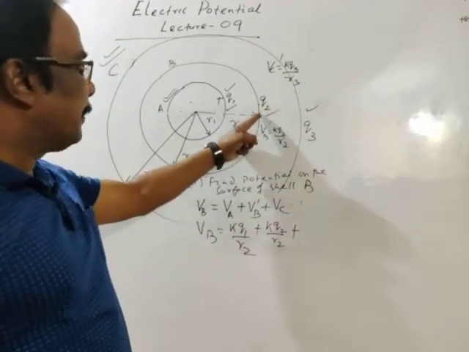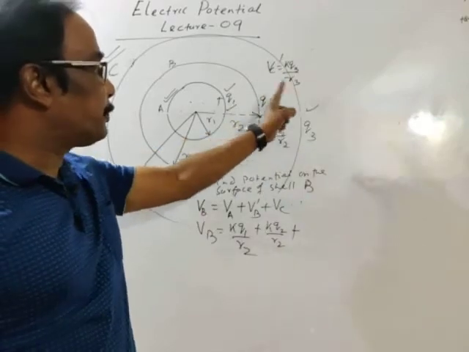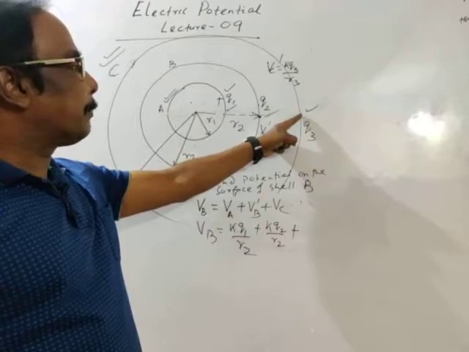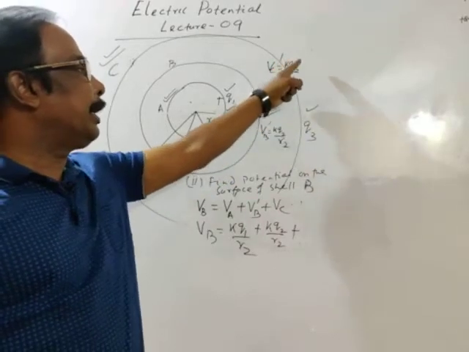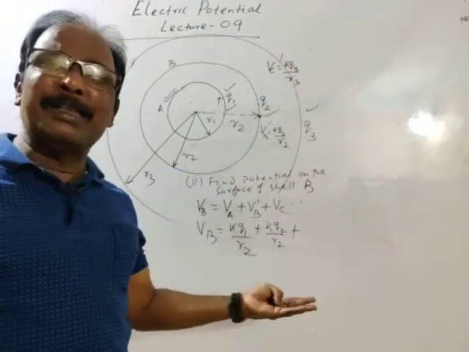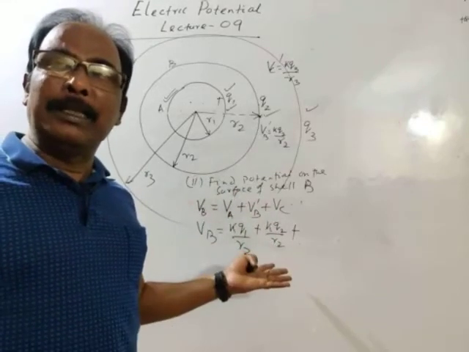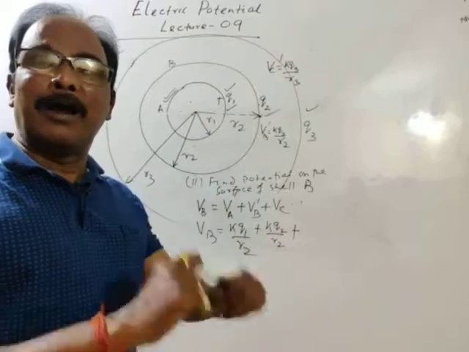Potential on the surface of B due to cell C is VC. See, potential on the surface of cell C is KQ3 by R3. Again the same discussion. Potential on the surface is equal to potential at any point inside the surface.